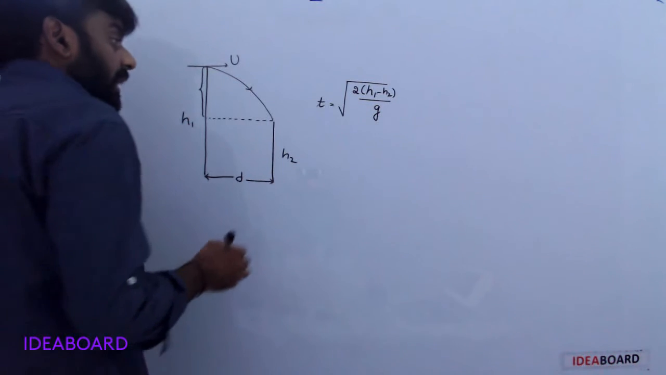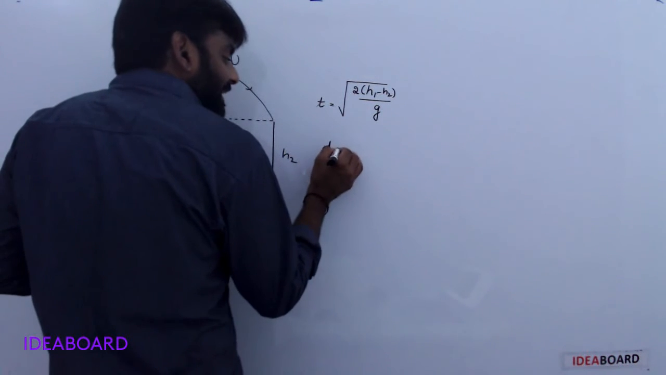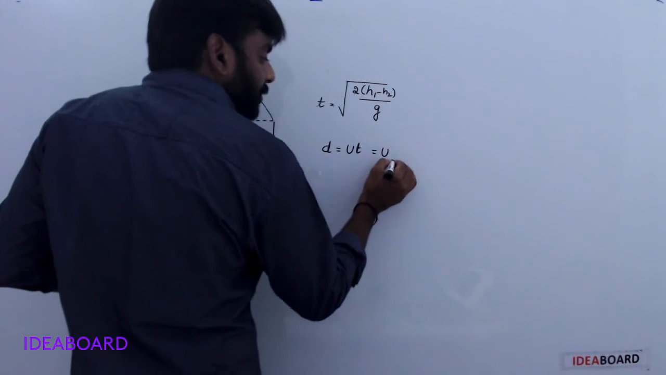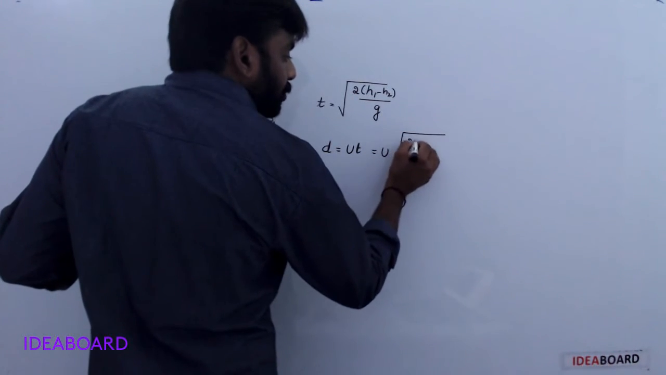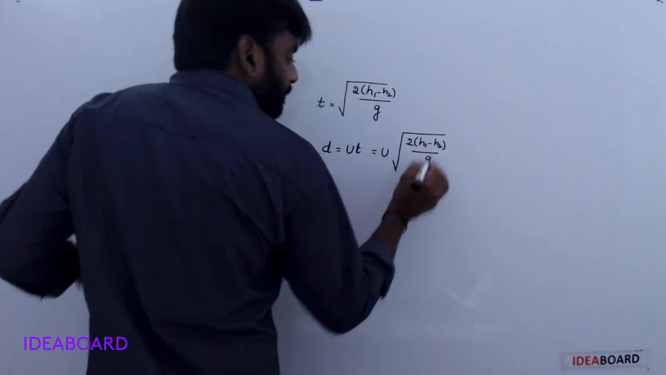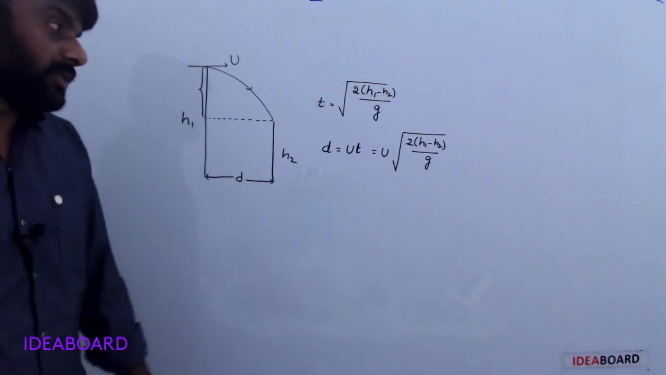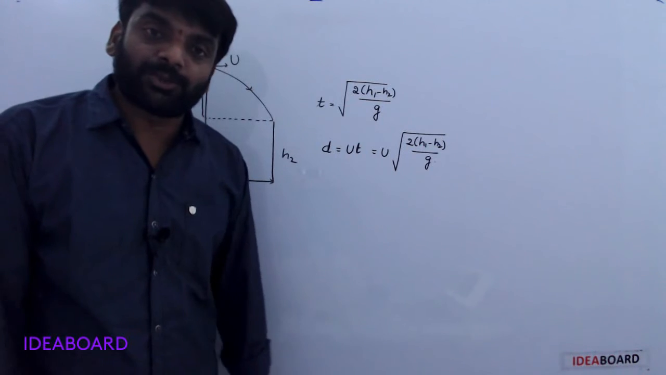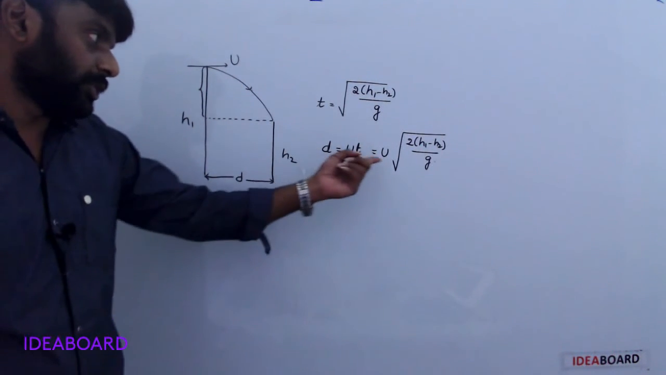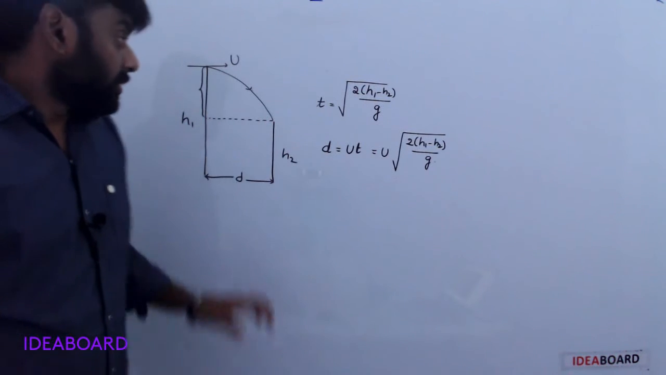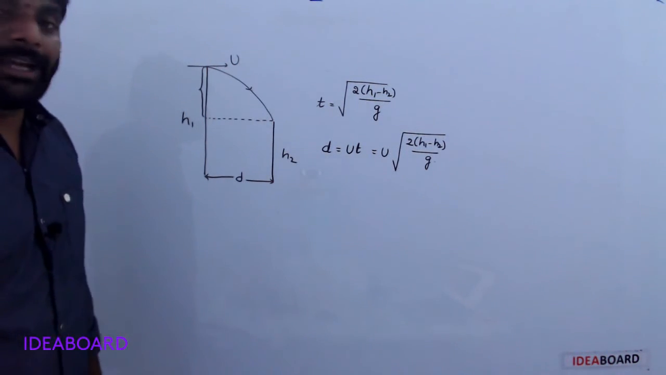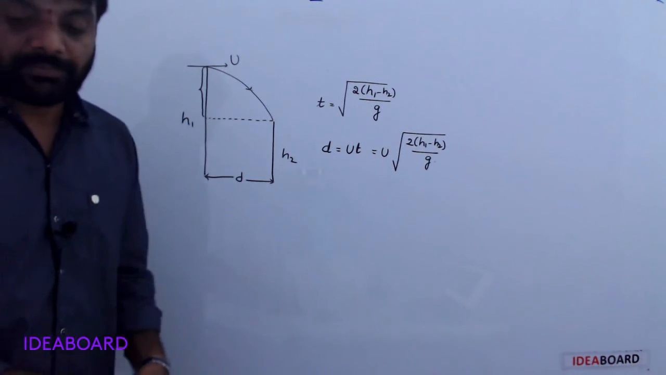Horizontal distance d is equal to horizontal velocity into time. Horizontal velocity is u, time is square root of 2 into h1 minus h2 by g. d is equal to u square root of 2 into h1 minus h2 by g. Understood? So the separation between the towers is u into square root of 2 into h1 minus h2 by g.